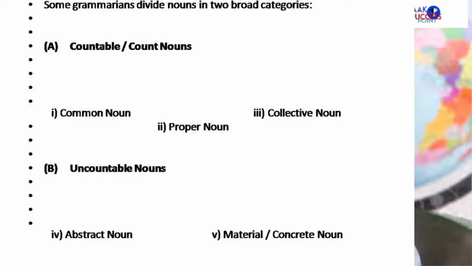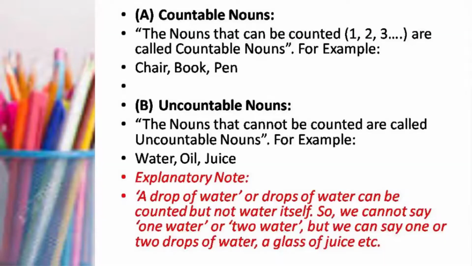So these categories are merged into one broader category, and that is what we call countable nouns or count nouns. What's the proper definition of countable nouns? The nouns that can be counted, 1, 2, 3, or first, second, third, are called countable nouns. And what do you know about uncountable nouns? Obviously the contrast, the opposite of it. The nouns that cannot be counted are called uncountable nouns.